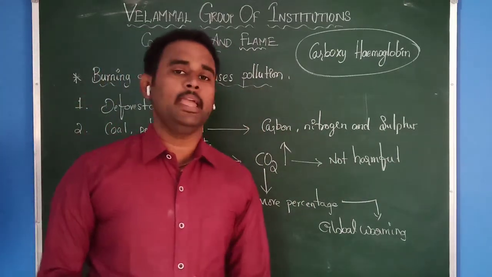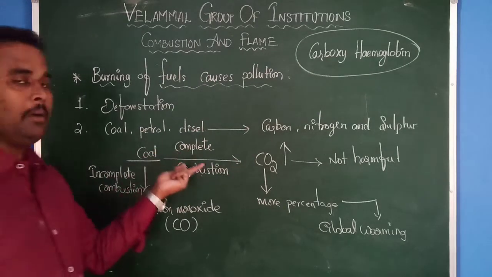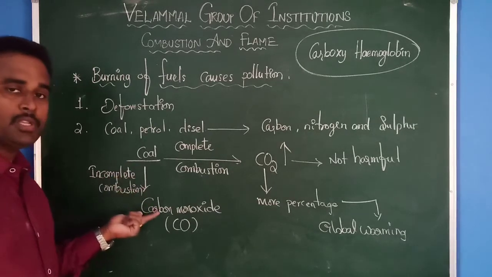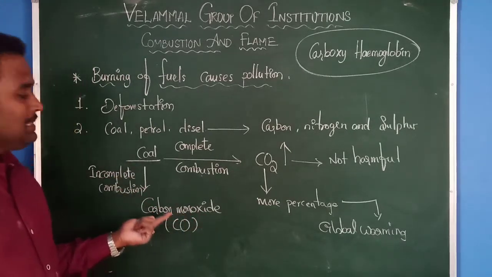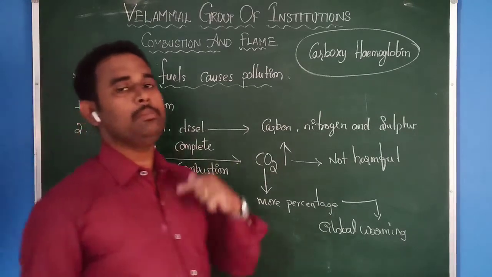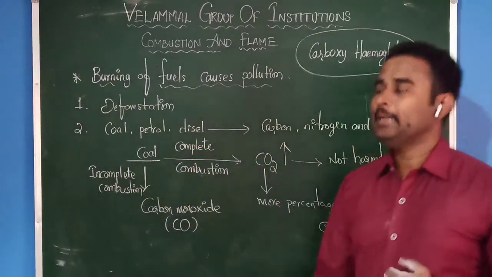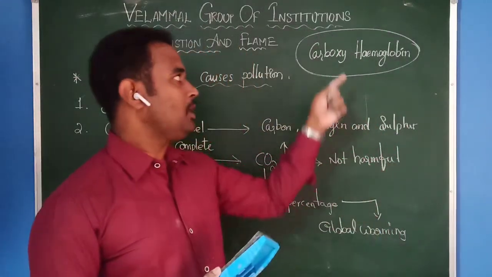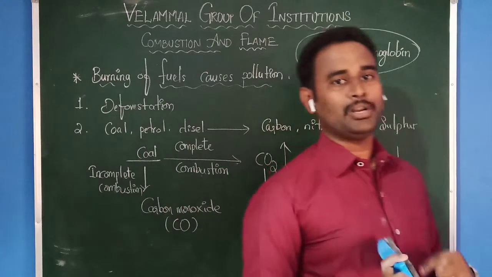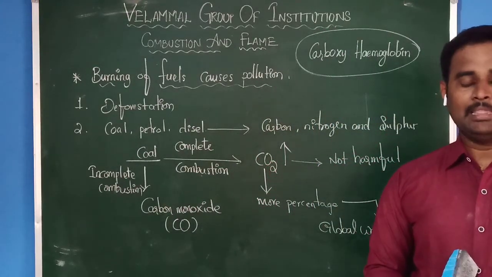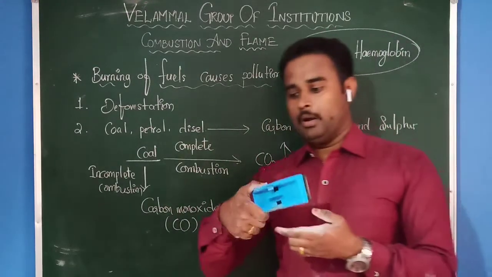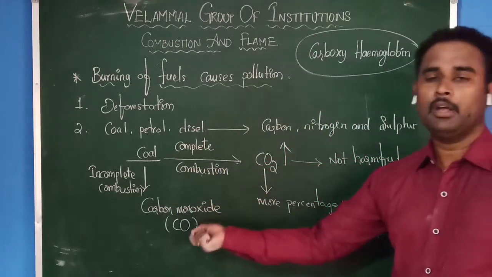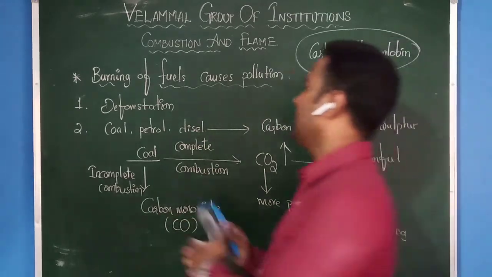Did you understand what I am saying? That means due to complete combustion, coal produces carbon dioxide. But due to incomplete combustion, it produces what? Carbon monoxide. This carbon monoxide reacts with hemoglobin present in our blood and forms a new compound, nothing but carboxyhemoglobin. This carboxyhemoglobin does not carry oxygen in our blood. Then what will happen if there is no carrying of oxygen? You will get different types of diseases. Okay, this is one of the important ones, carbon monoxide. Let us see the next one.